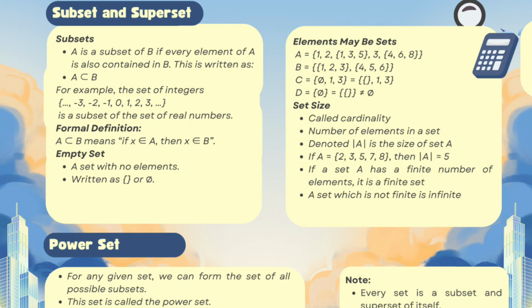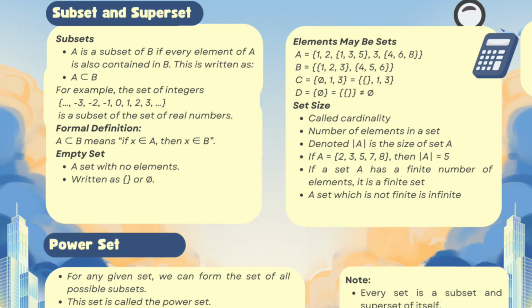There's also something called the empty set. This is just a set with no elements at all. We write it as a curly bracket with nothing inside. Now, let's look at the idea that elements themselves can also be sets. For example, it can be seen in the picture. See? Some elements inside the set can be numbers, but they can also be sets themselves.